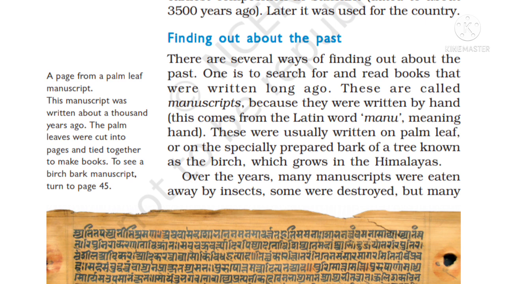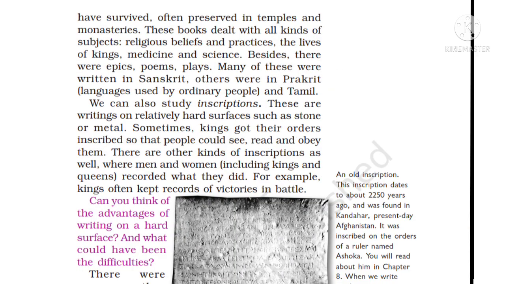There are several books that were written, and one of them is called a manuscript. With the help of manuscripts we can know about our past. They are written by hand. The Latin word manu means hand. These were usually written on palm leaf or the bark of a tree that grows in the Himalayas, friends. Over the years, many manuscripts were eaten by insects. Some were destroyed, but many have survived, often preserved in temples and monasteries.